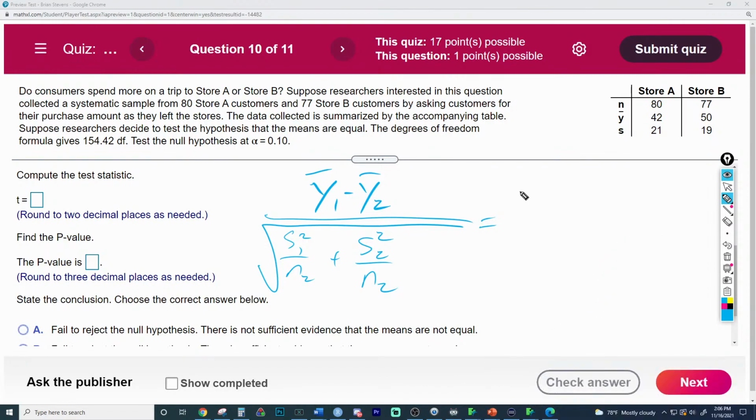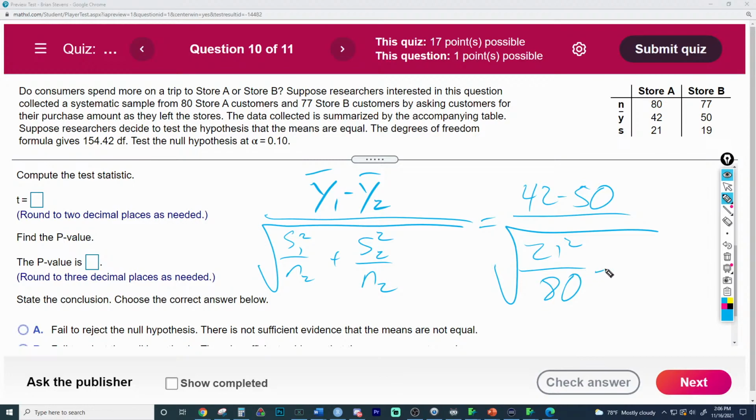And that is going to be equal to, we have here the mean for A. Let me make sure it's A minus B. It is. Good. Let's make sure we're doing it in the right order. And then we go right here and we have the mean for 1, 42 minus 50, over the square root of standard deviation 21 squared over 80 plus 19 squared, that's the standard deviation, over 77.